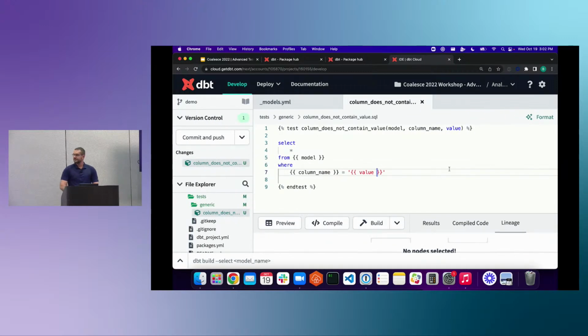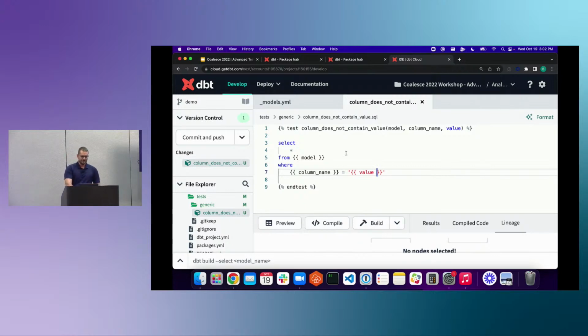Benny, yes, I have a question. What's up? Do you have to use model instead of a different name for models? You do. Good question. The two values that you have to use, because this is being fed in through YAML, are model and column name. Those are actually going to be provided by the YAML file. You won't provide those as input to this, but by putting it in the YAML file, which is what we're about to do, it will feed in the model and the column name to your test for you.